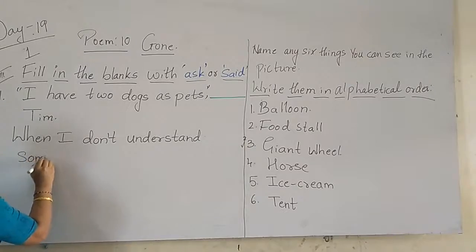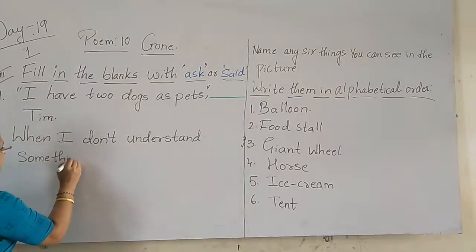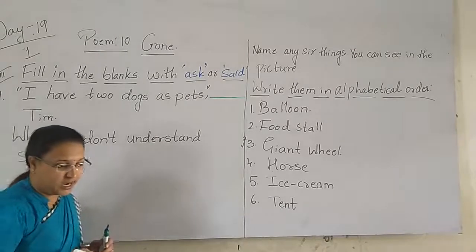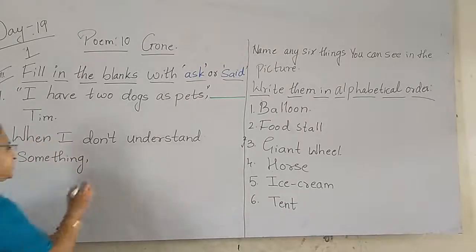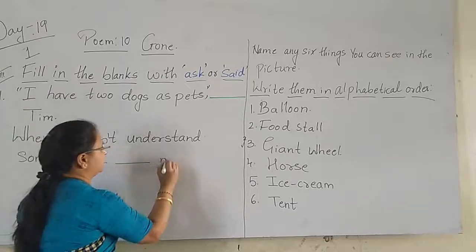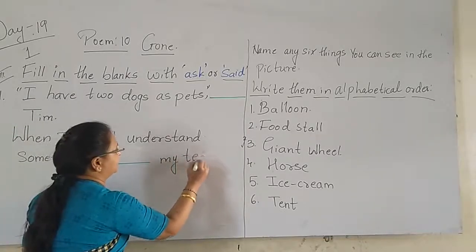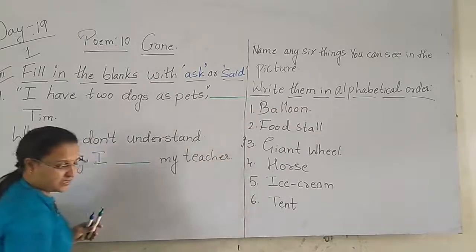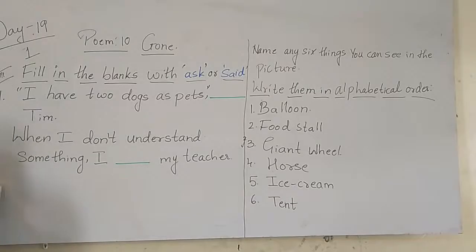Something, comma. I dash my teacher. I dash my teacher. Dash my teacher. Third one.